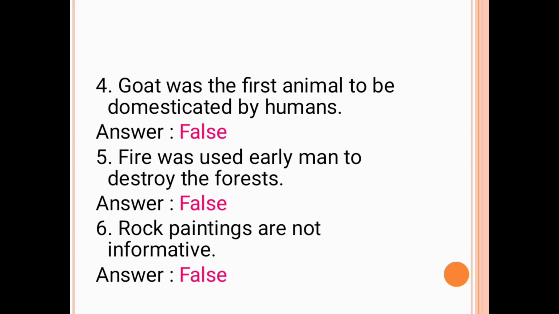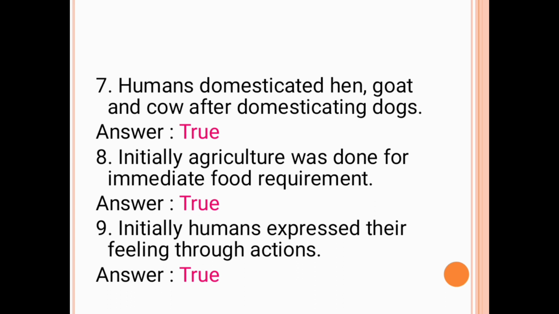The fourth question is goat was the first animal to be domesticated by humans. The answer is false. The next question is fire was used by early man to destroy the forest. The answer is false. The next question is rock paintings are not informative. The answer is false. The next question is humans domesticated hens, goats and cows after domesticating the dog.